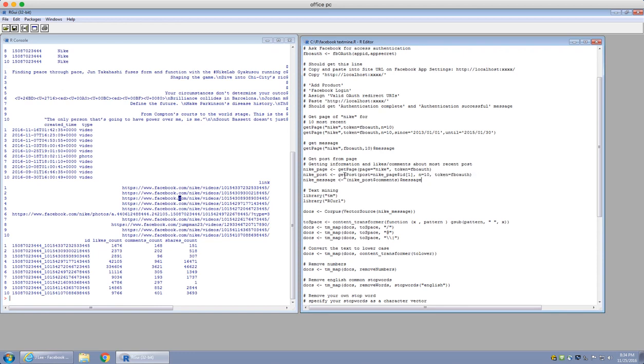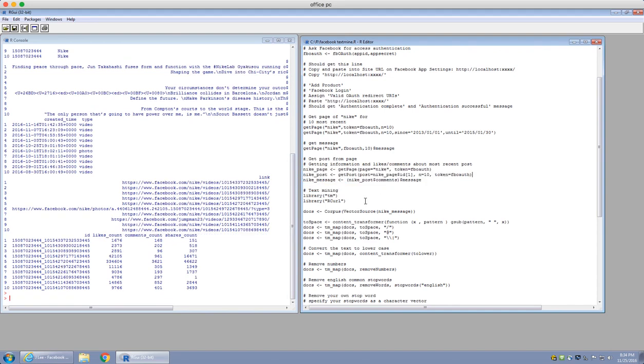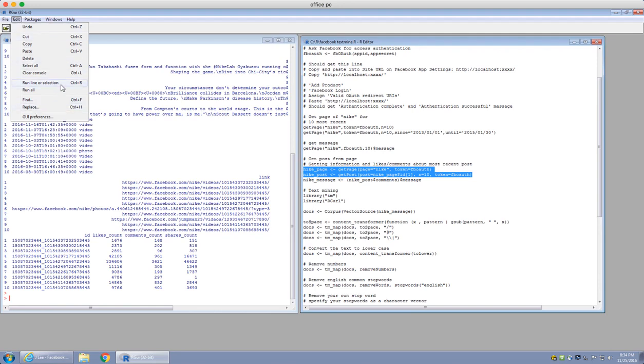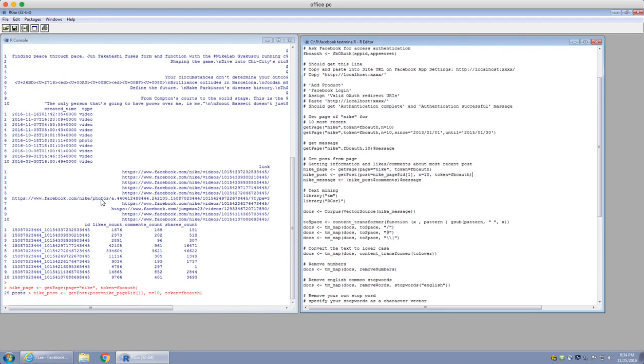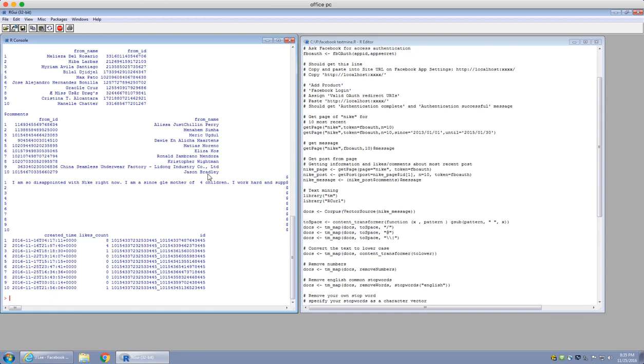So I'm going to use the get post method here, and I'm going to make this call. I'm going to execute this line. It seems that it hasn't been executed, so let's execute it from the menu here. Okay, I have executed these two lines and it's getting some posts. Now if I do Nike post here, then it's going to get me a lot of information.